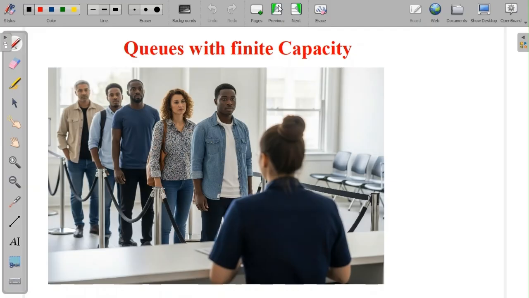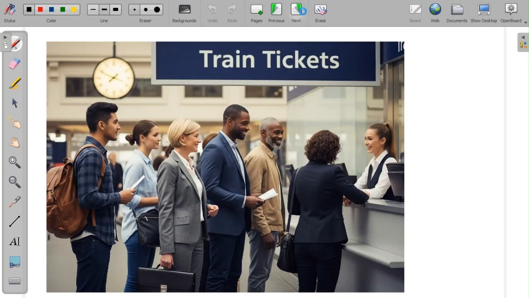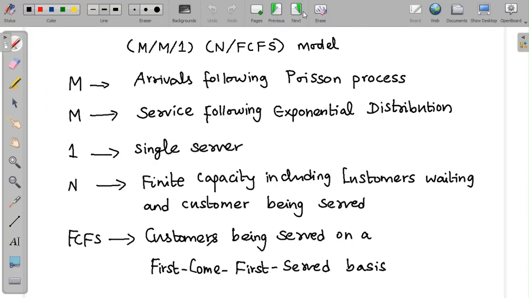And in today's video lesson, let's understand the various possible analyses which can be done for queues with finite capacity. We call these queues an M/M/1 and FCFS model, where the first M denotes the Poisson process of arrival of the customers into the queue, and the second M denotes the service time, which follows an exponential distribution.